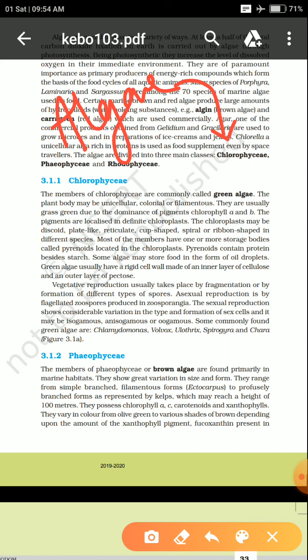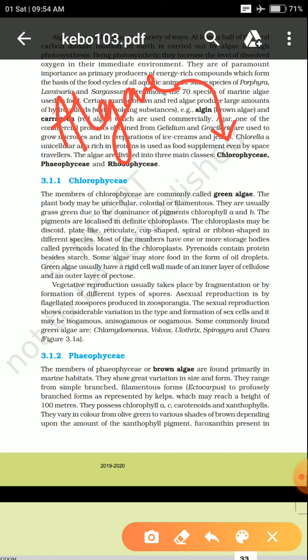So speaking of the very first type of algae, chlorophyceae is actually known by the name green algae. It is known by the name green algae because it has chlorophyll content. It has chlorophyll A and B present in it. The presence of chlorophyll A and B makes it come under the name chlorophyceae.